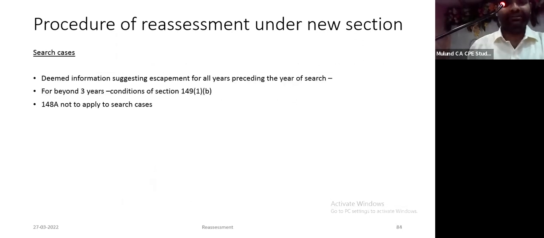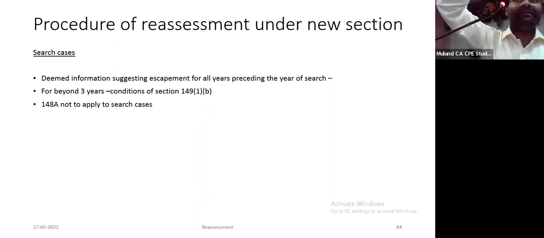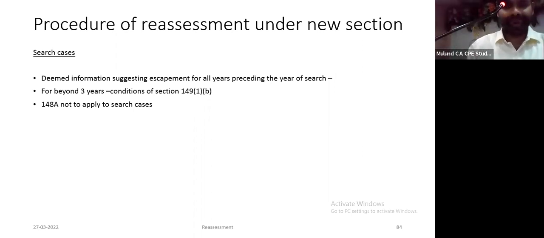In such cases, what are the differential points? There is deemed information which suggests income escaping assessment. There are no 148A procedures, but if it is beyond 3 years, he still has to follow 149(1)(b): income escaping assessment of more than 50 lakhs, represented in the form of assets, entries or expenses. Of course, prior approvals have to be taken.